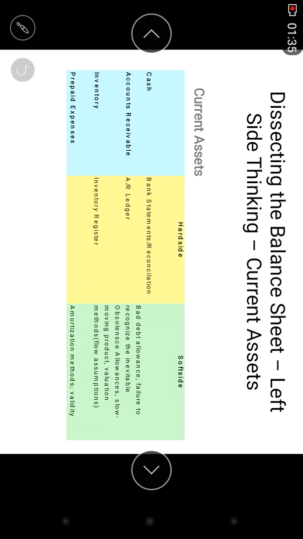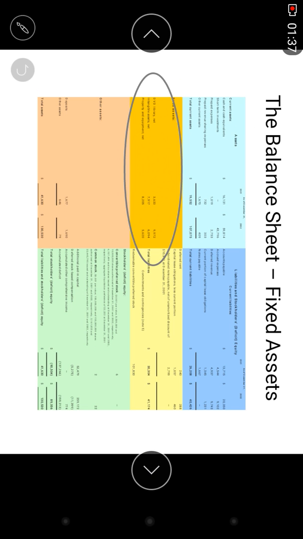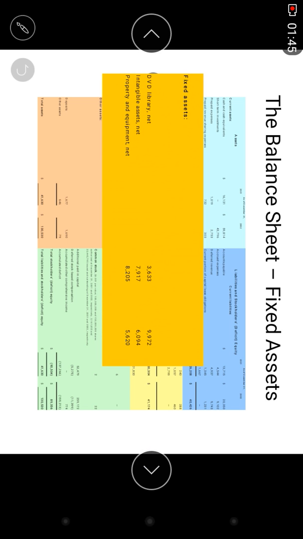So this is the balance sheet, software side, hardware side, like this. Guys, these things you should always be familiar with. Secondly, fixed assets. These are fixed. Property, plant, equipment, this is fixed assets. This is not like cash liquidity.